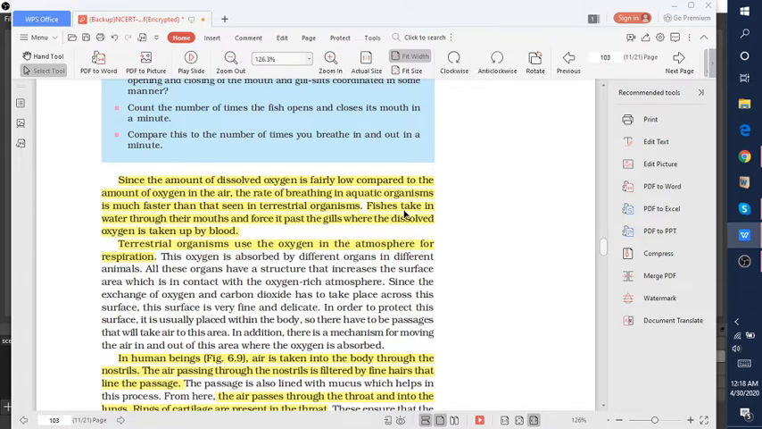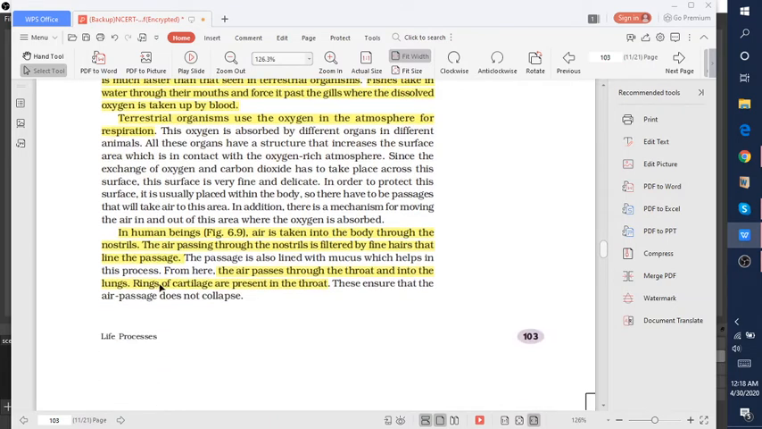So what do fishes do? Fishes take in water through the mouth and force it past the gills, and these gills help them to absorb the oxygen dissolved in water. But terrestrial organisms use the oxygen in the atmosphere for respiration.